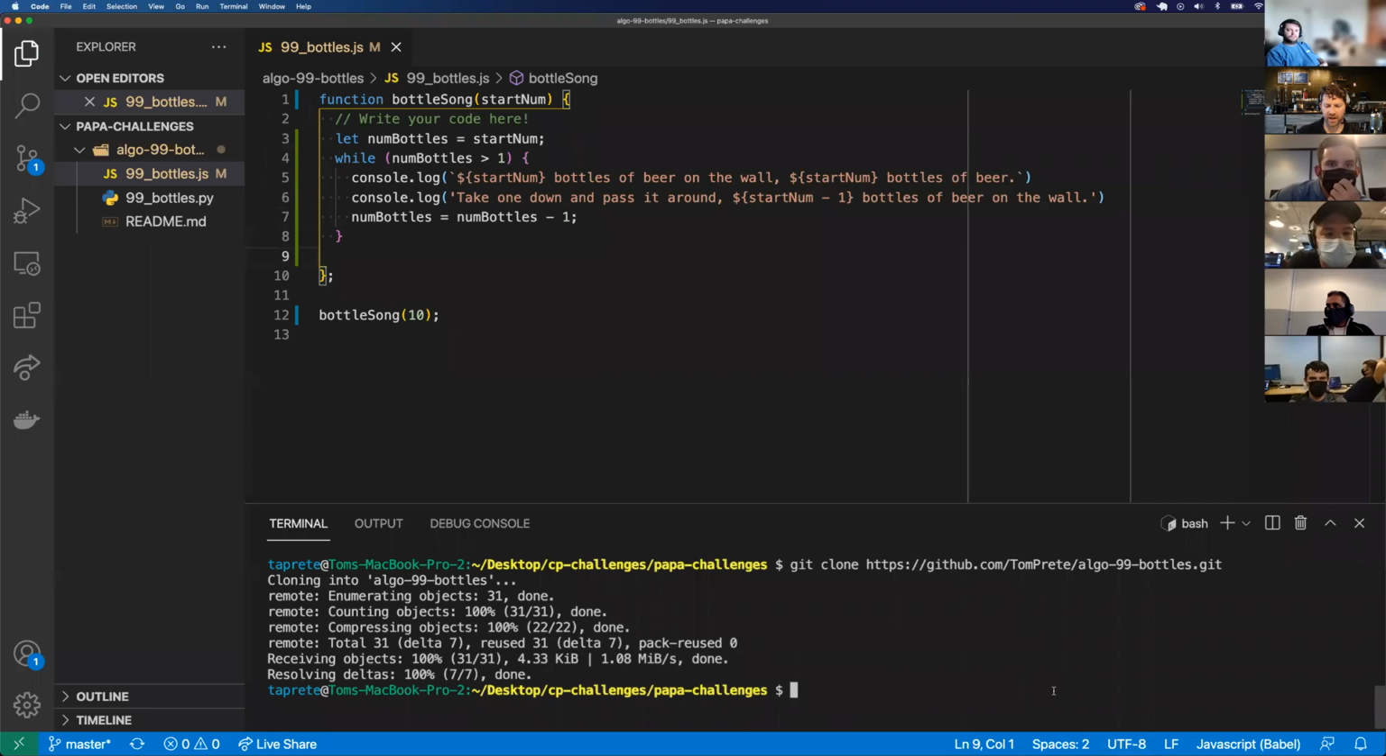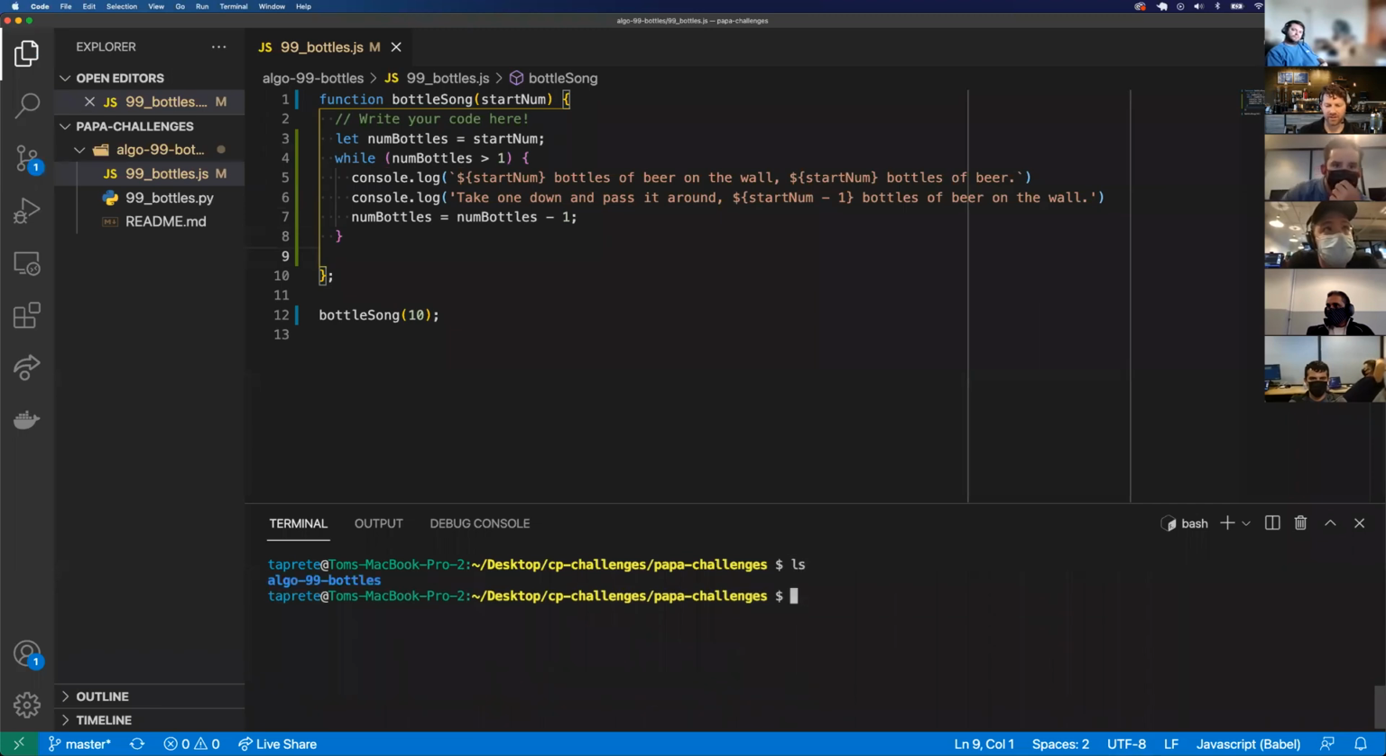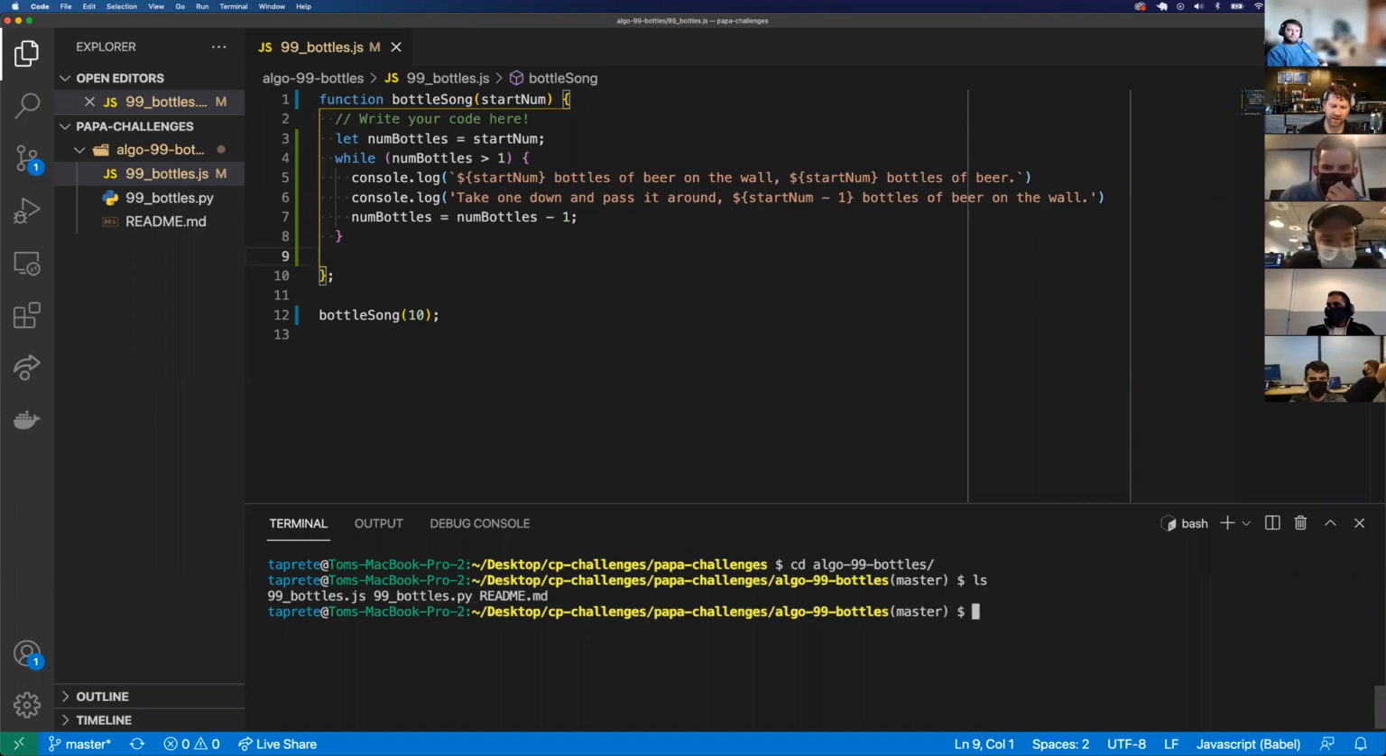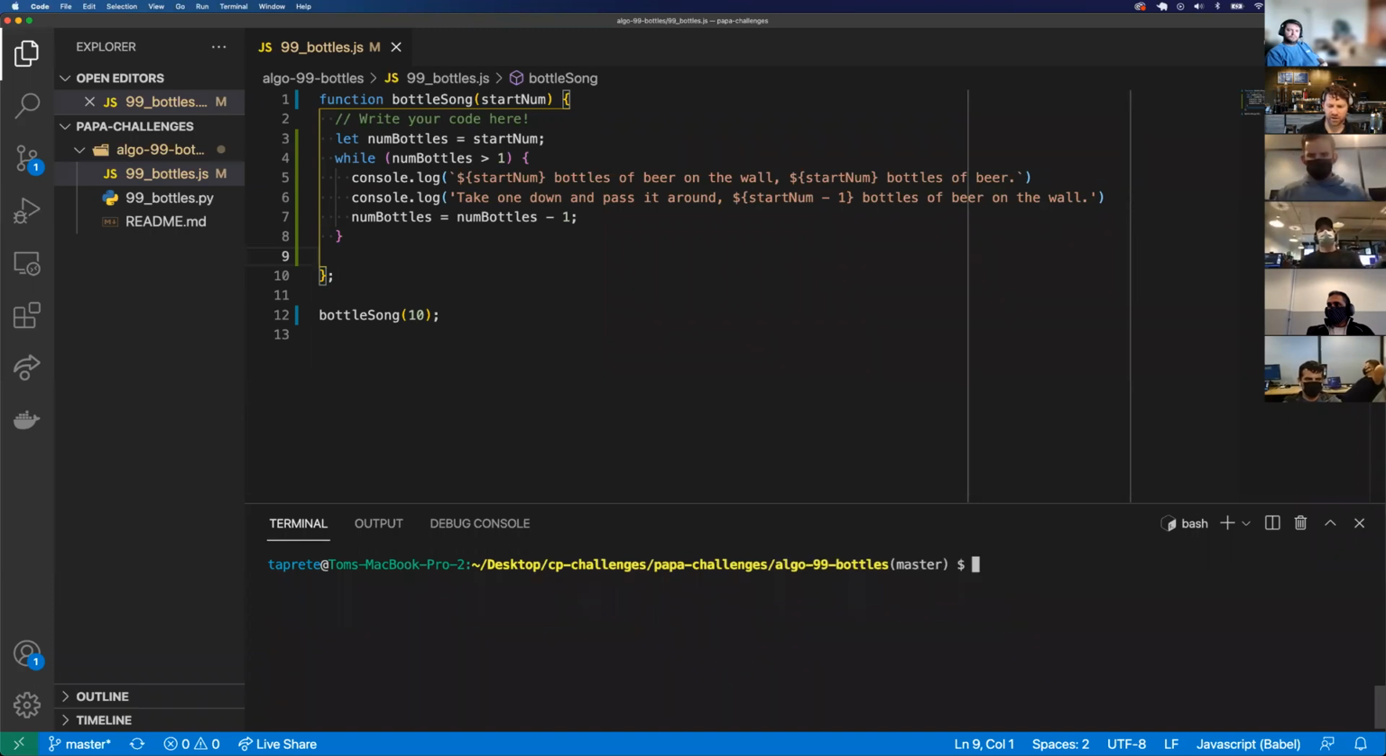So if I run that, I'm going to clear the terminal. I'm going to list everything out. So let's actually try to run this. So I need to CD into algo 99 bottles, list everything out. I've got my 99 bottles JavaScript challenge right here. How do I run a JavaScript file in the terminal? Yeah, you could just type in node space and I guess the file name. Awesome. So node space and then the file name. And I can do 99, and then I can press tab to autocomplete and then JS.